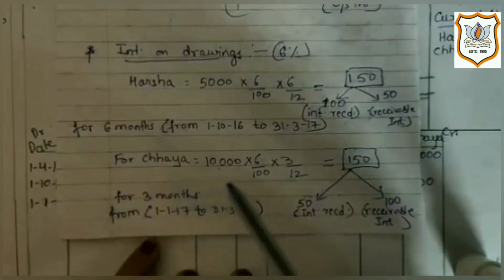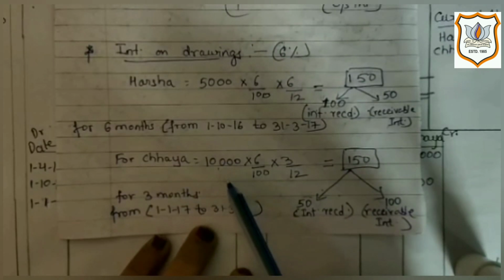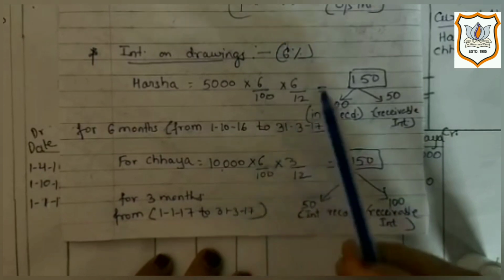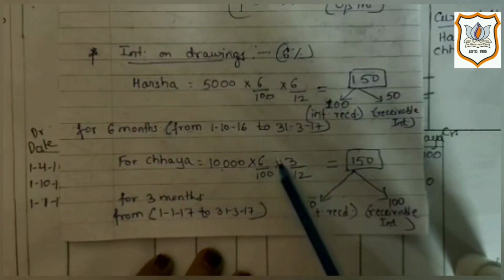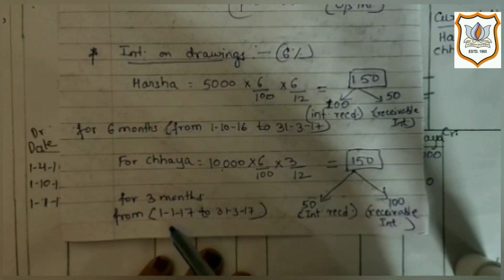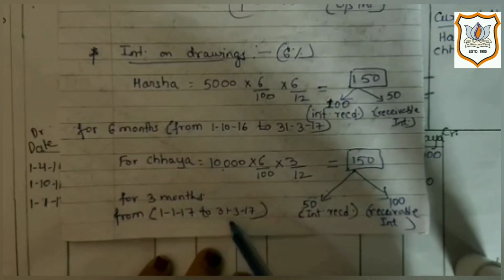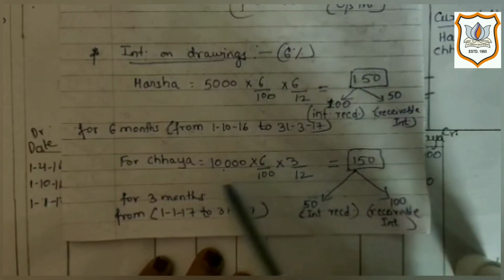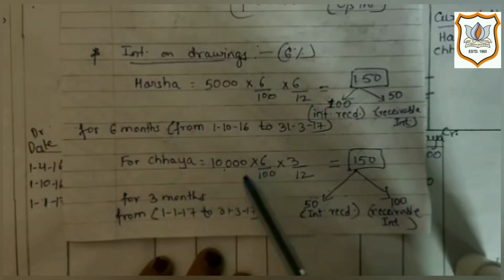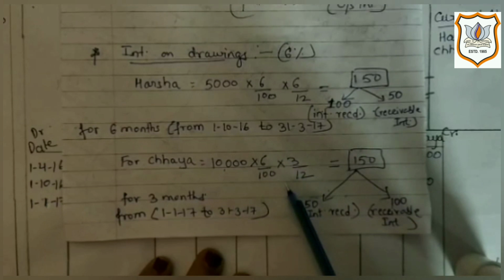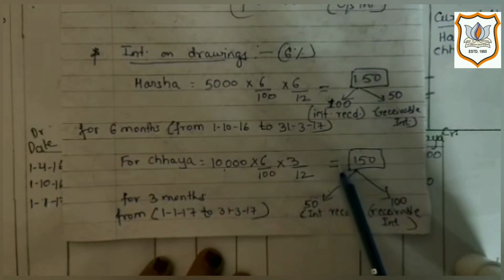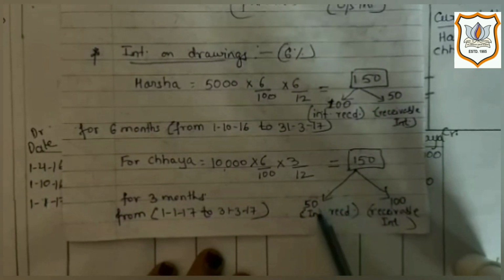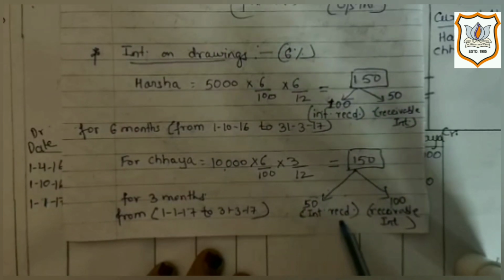Similarly, Chaya has withdrawn rupees 10,000 on 1st January 2017 and the interest rate is 6%. So from 1st January 2017 to 31st March 2017, there are 3 months. So interest will be calculated for 3 months, which brings us rupees 150. And out of rupees 150, 50 rupees is interest received.